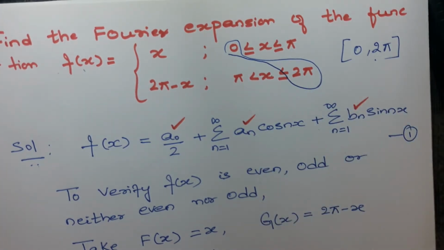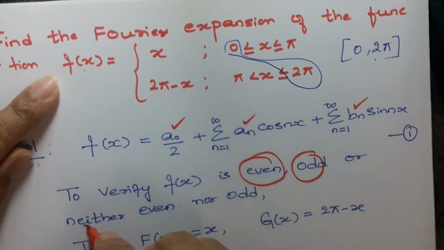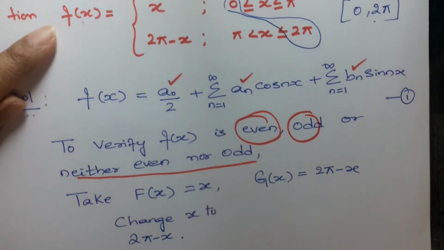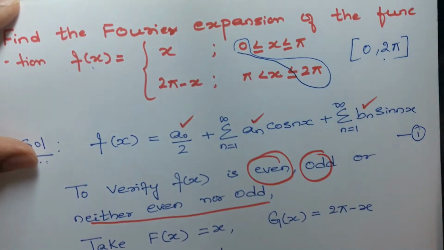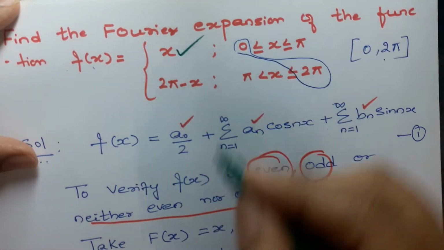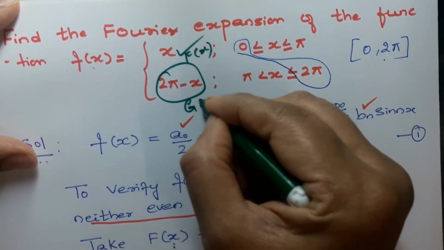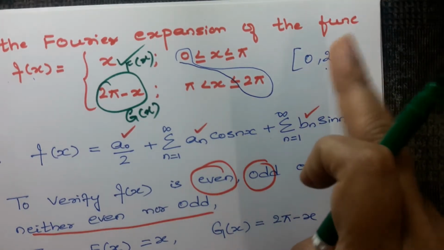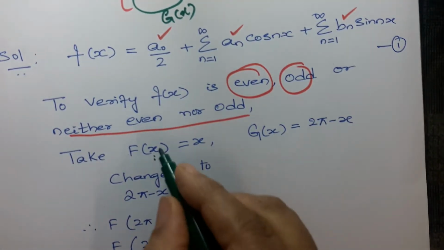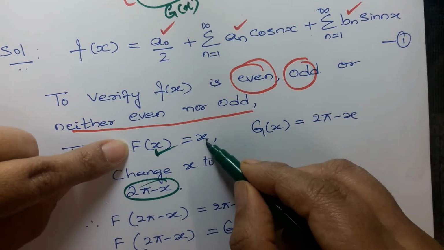For that, first I have to check whether the given function f of x is an even function, an odd function, or neither even nor odd. To check this, let me take the function x as capital F of x, and 2 pi minus x as capital G of x. Since the interval is 0 comma 2 pi, I will change x to 2 pi minus x. Here I will replace x by 2 pi minus x.